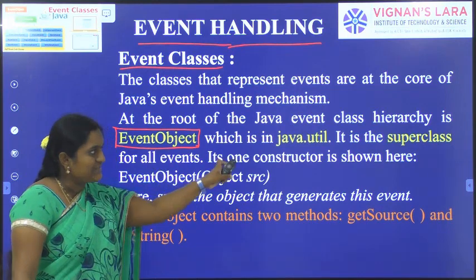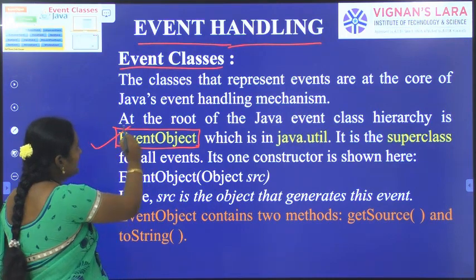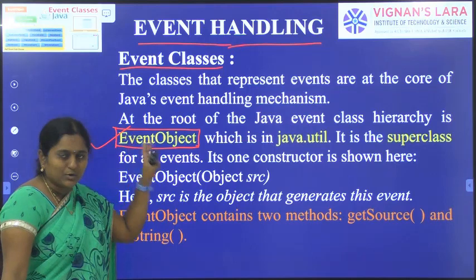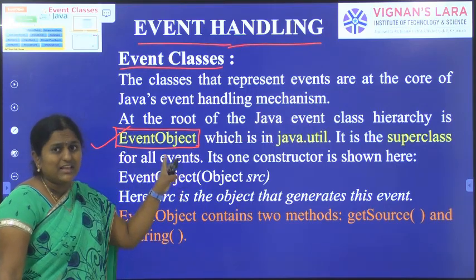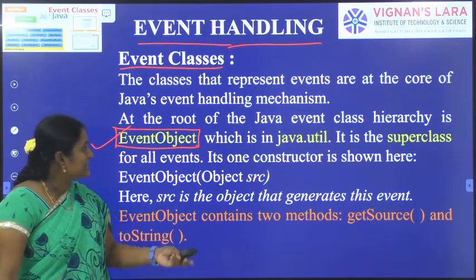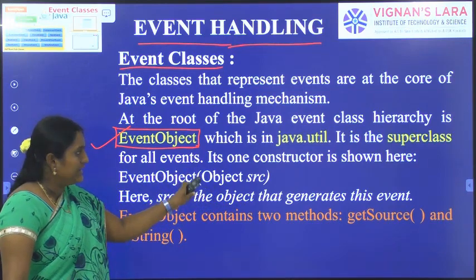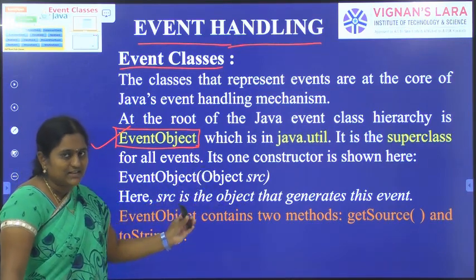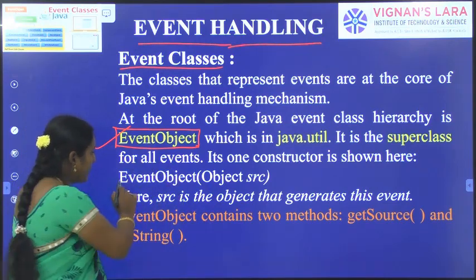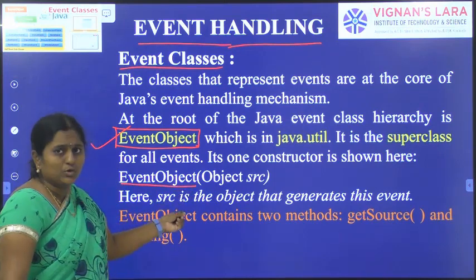It is present in the java.util package. EventObject is the superclass for all the events. It is the root class. It has one constructor. The EventClass is defined with one constructor, EventObject. EventObject is the superclass, the root class.